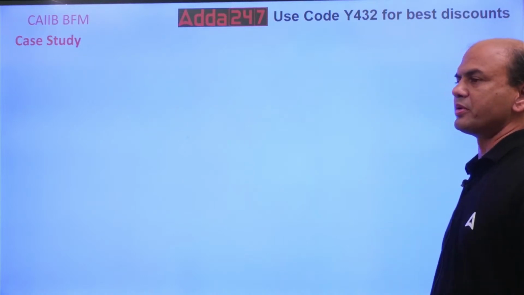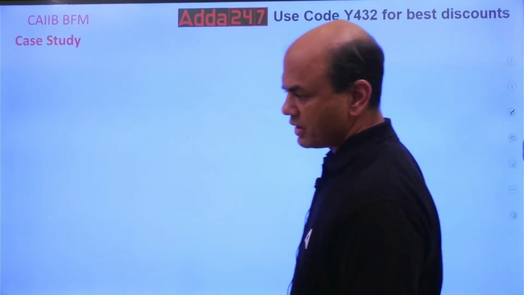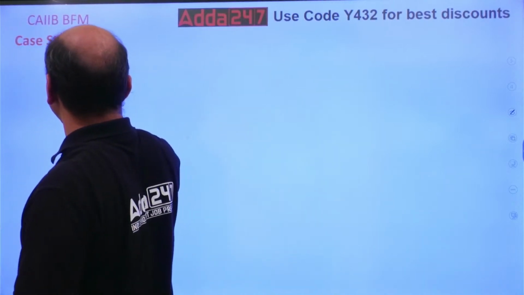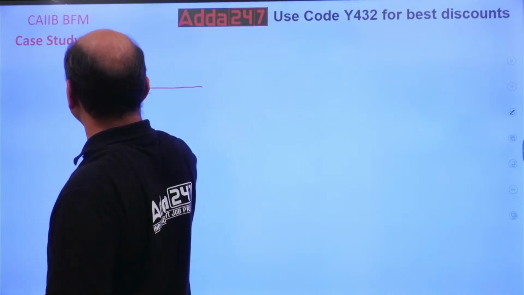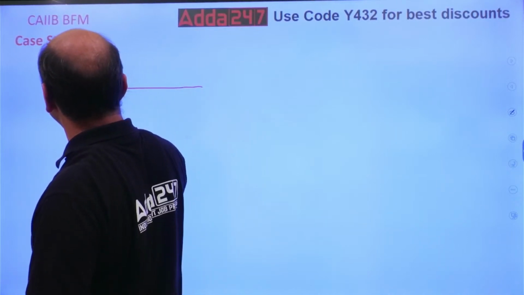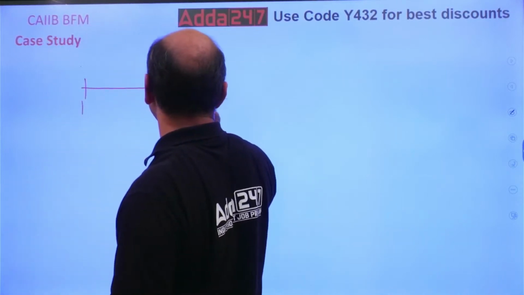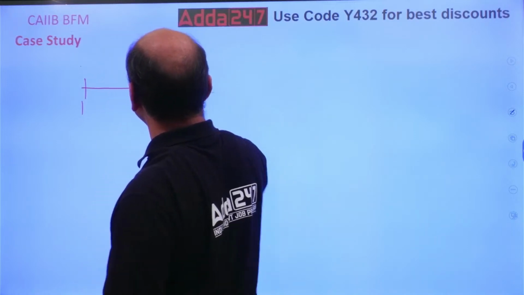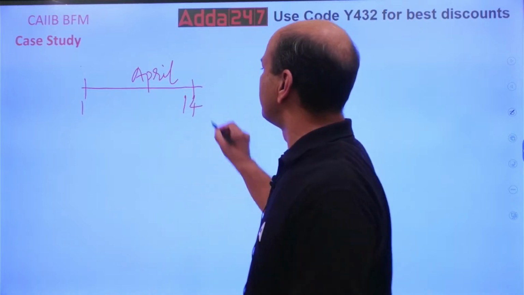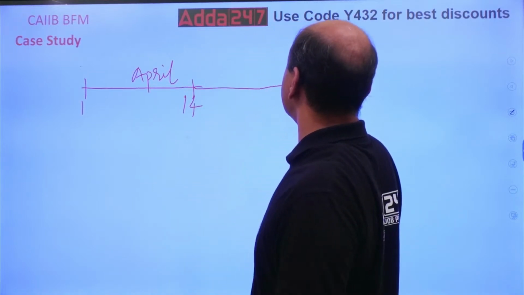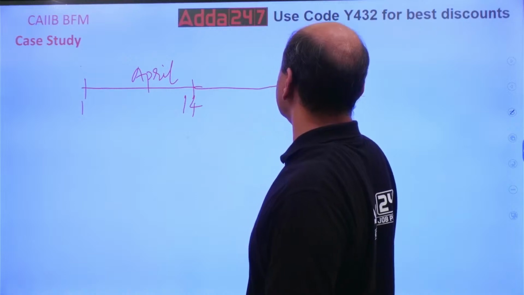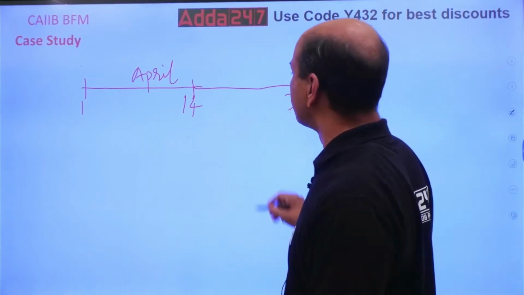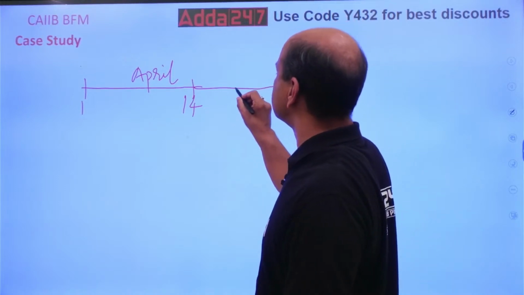One important point about this. Suppose my NDTL is, now look at this fortnight scene. This is 1 to 14, 14 of April. Then 15 to last, 30. If it is 31 then 31. So 15 to 30 is the second fortnight.